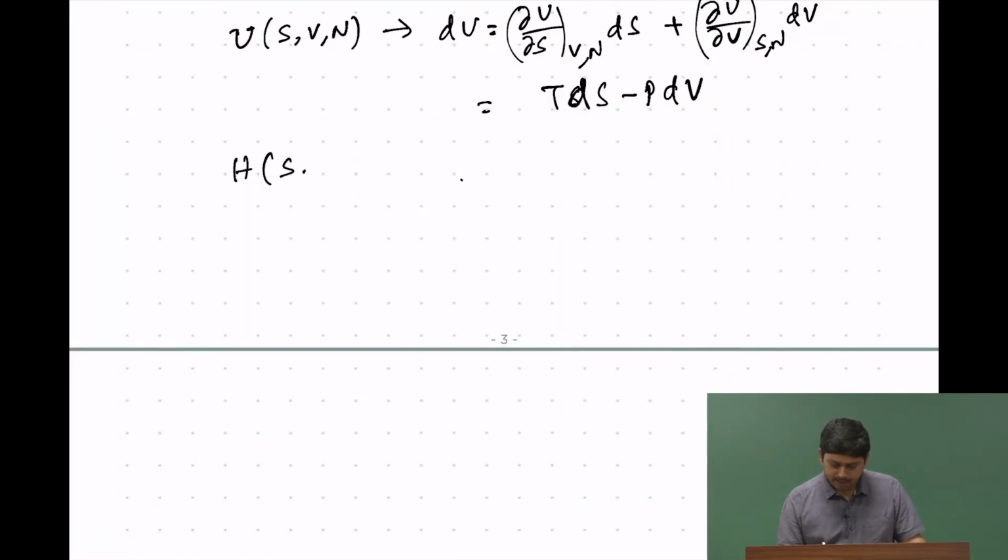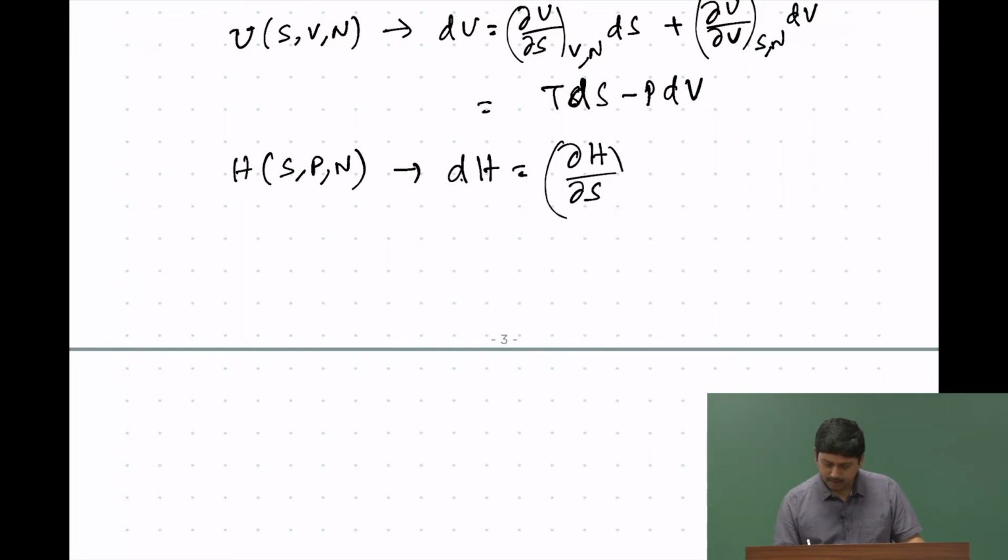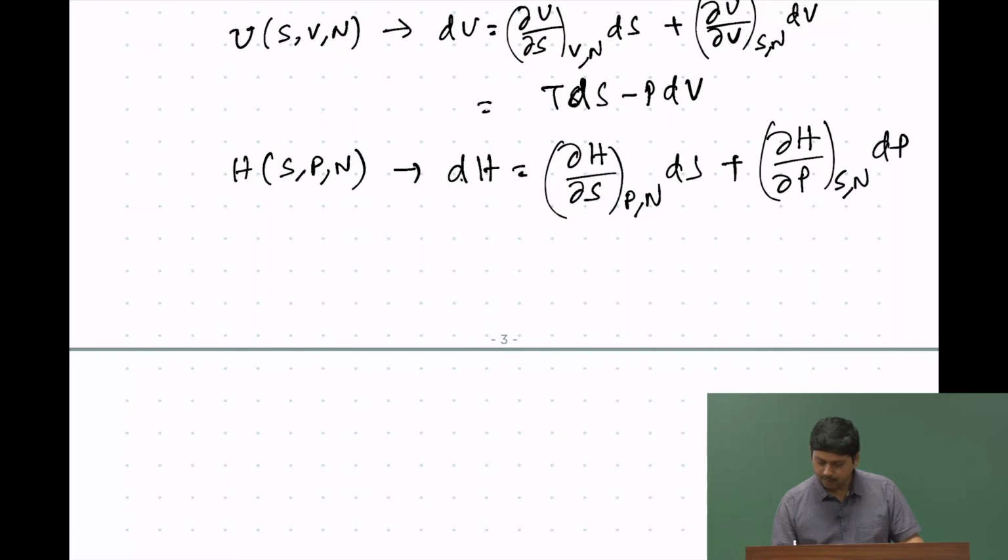So, now H is a function of S, P and N, and therefore you can write dH as (∂H/∂S) at constant P and N dS plus (∂H/∂P) at constant S and N dP, where ∂H/∂S at constant P and N is nothing but T, and ∂H/∂P is V. So, dH = T dS + V dP.